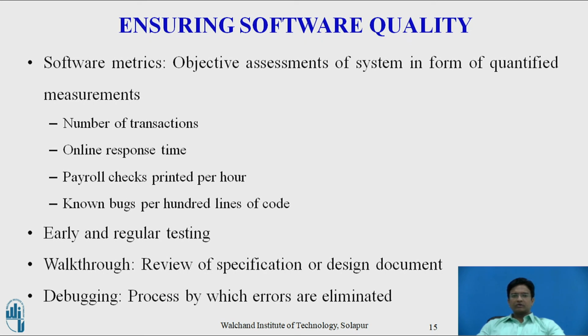They can eliminate errors. When errors are discovered, the source is found and eliminated by that group of people, a process called debugging. That ensures software quality.